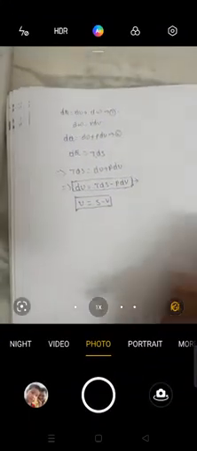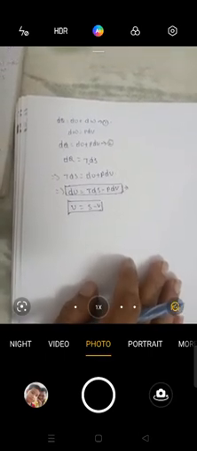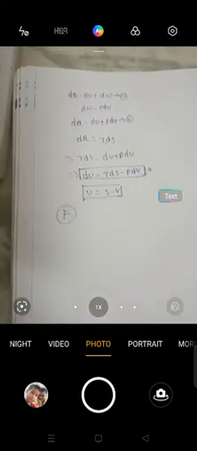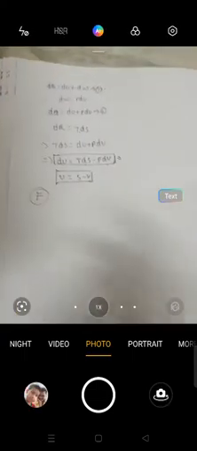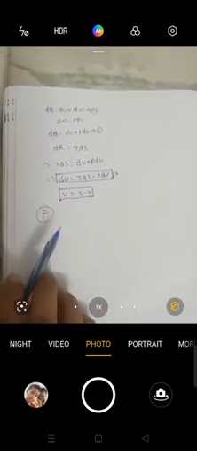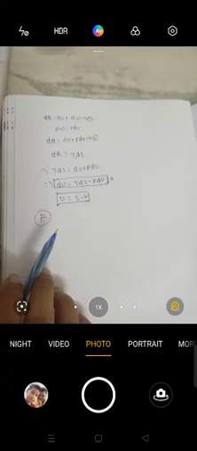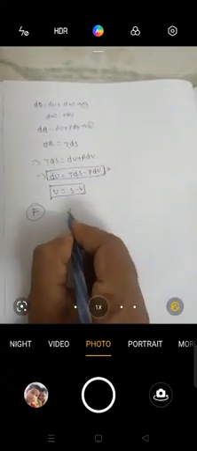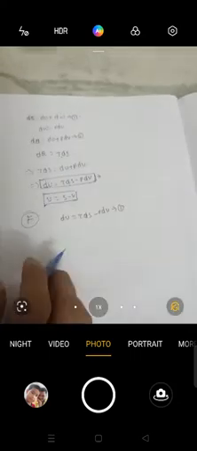Now the second one, that is the Helmholtz function. The Helmholtz function is denoted by capital F. So now we will find the Helmholtz function. From the first and second laws of thermodynamics, the internal energy of the system we write as du is equal to TdS minus PdV. We consider this as equation number 1.